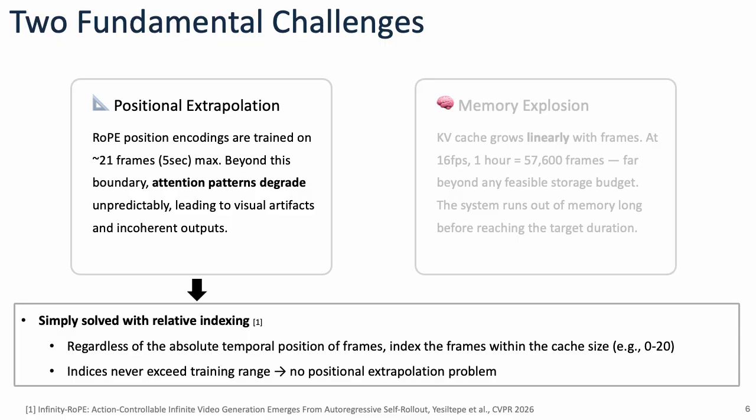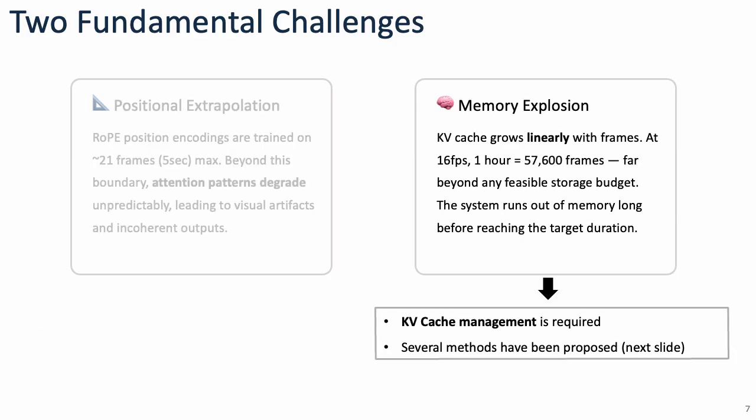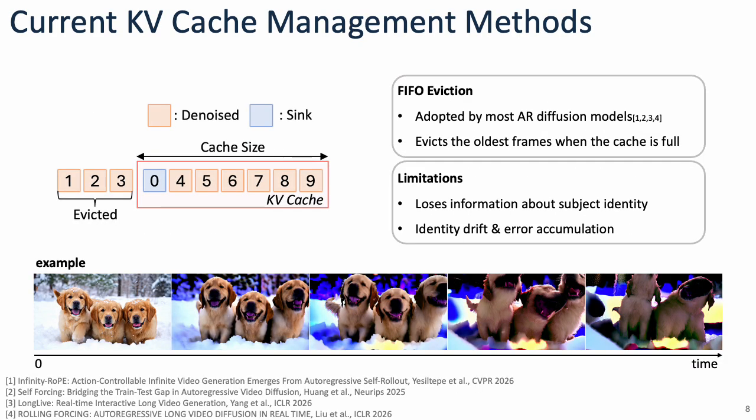The positional issue can be addressed with relative indexing. Regardless of the absolute time, frames inside the cache always reuse positions within the model's training range, avoiding positional extrapolation. The remaining challenge is memory growth, which requires effective KV cache management. A common solution is FIFO eviction. Remove the oldest frames when the cache is full. But discarding those frames also removes the subject's original appearance and scene context, leading to identity drift and accumulated errors over time.